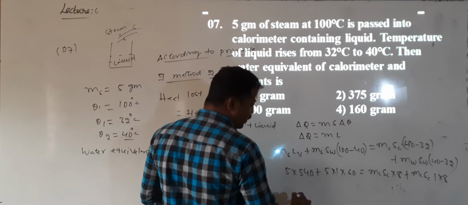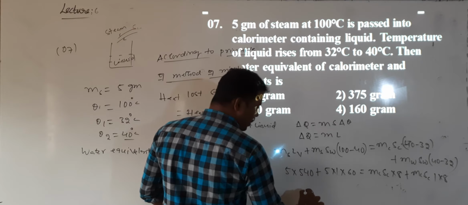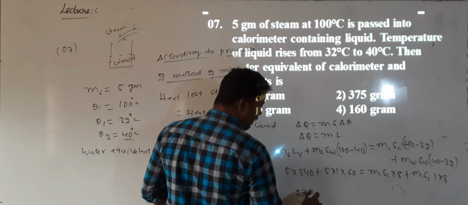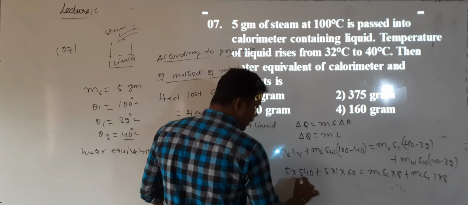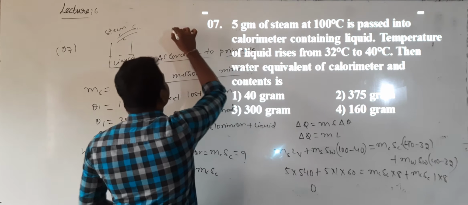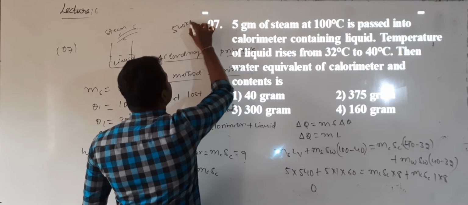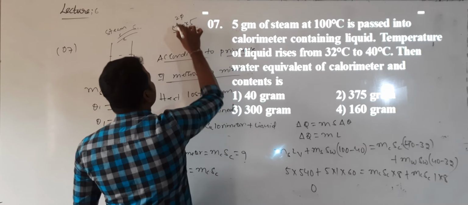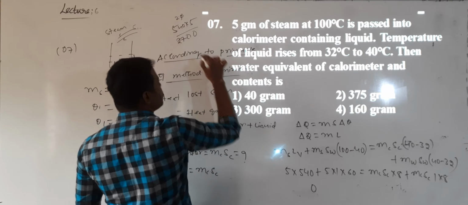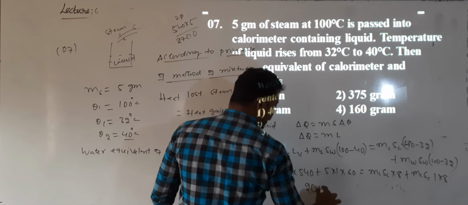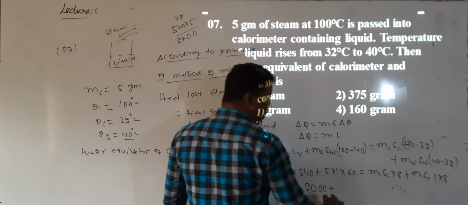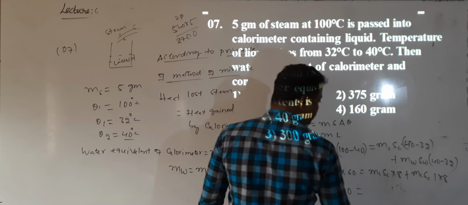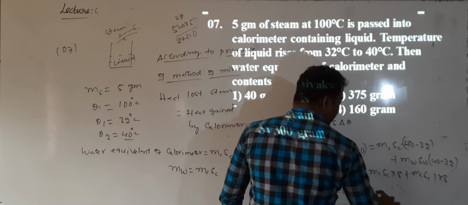5 into 540: 5 zeros are 0, 5 fours are 20, and 5 fives are 25, so that is 2700, plus this value will be 300, as 5 into 60 is 300. This will be equal to mc into sc, which I can take common.